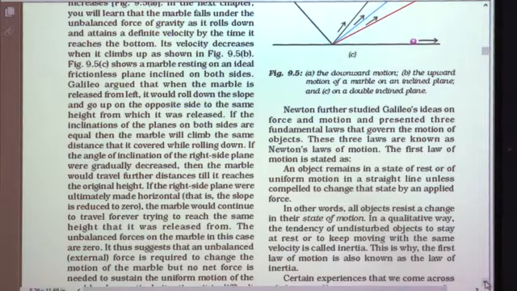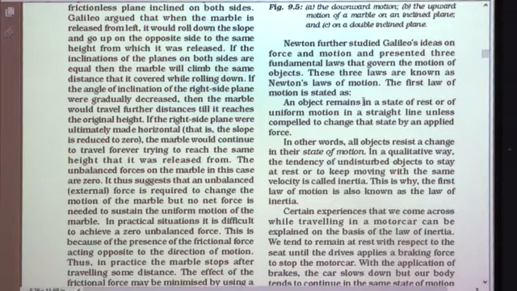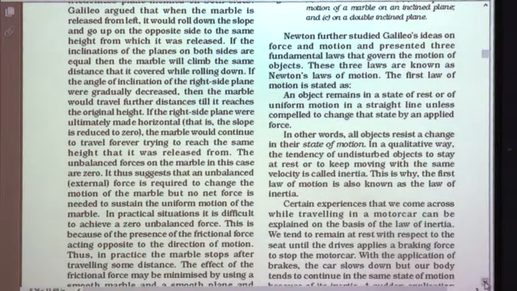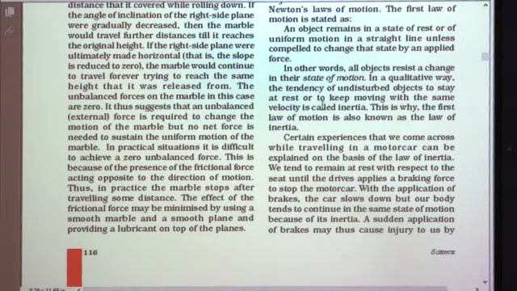So students, if the question is asked to state the law of inertia, then you have to write the same statement, that is the first law of motion. So what does the first law state? An object remains in a state of rest or of uniform motion in a straight line unless compelled to change that state by an applied force. Okay? Means until and unless a force is applied, the object remains in the same state.